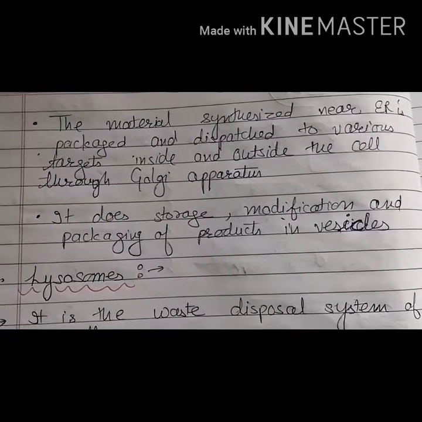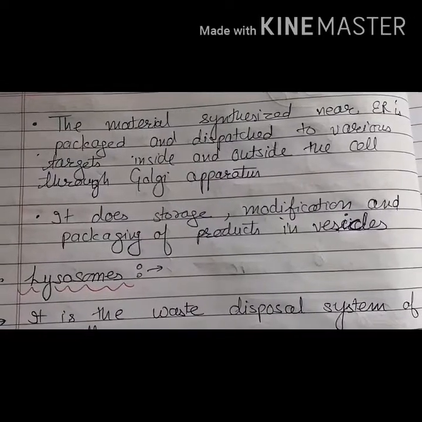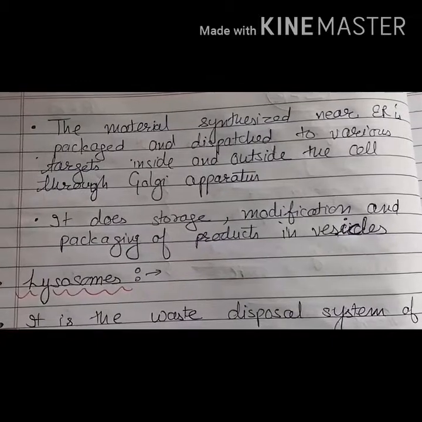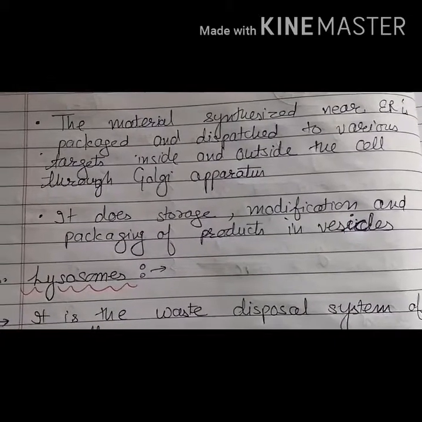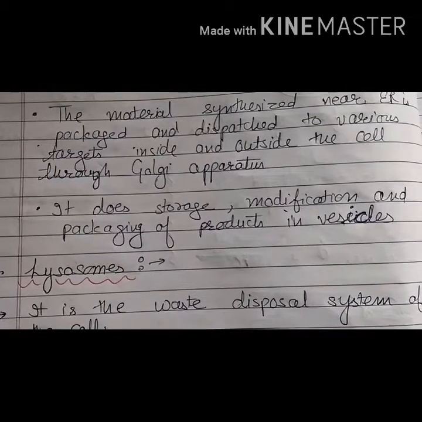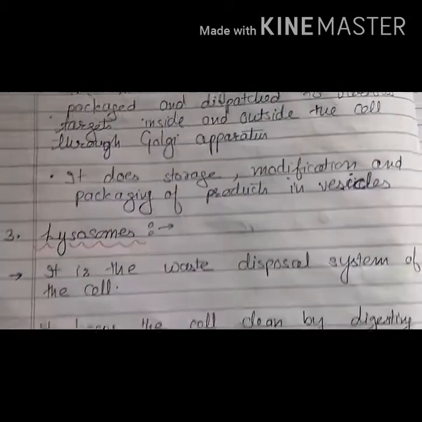And the third one is it does storage, modification and packaging of products in vesicles. What does it do? Whatever material has to be packed, it packs them, stores them, modifies them in the form of small bags which are called vesicles.